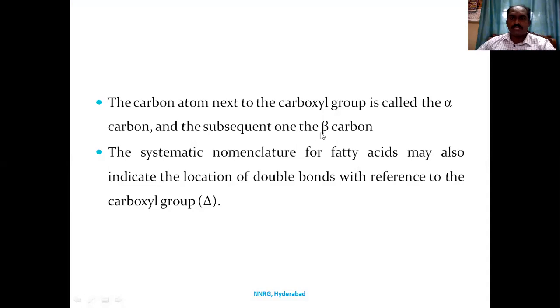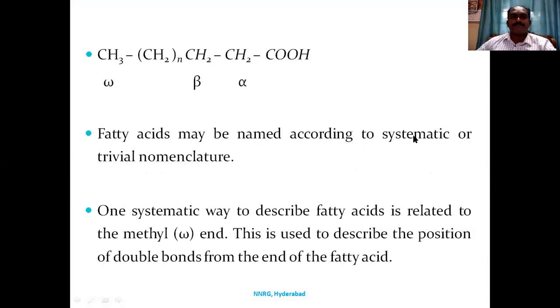The carbon next to the carboxyl group is the alpha carbon, and the subsequent carbons will be beta, gamma and epsilon. The rest of the carbons, from the other side, we call omega. The systematic nomenclature of fatty acids indicates the location of the double bond with reference to the carboxylic acid.